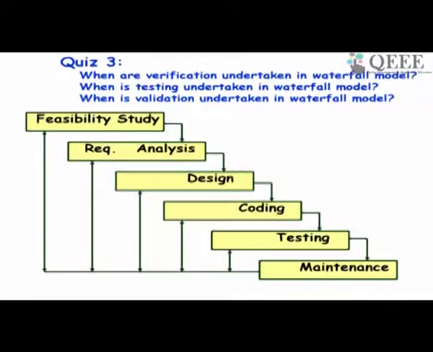Okay, testing: during coding, unit testing is undertaken. Yes, testing takes place here, that is unit testing. And also during the testing phase, integration and system testing take place. So it takes place during coding, which is unit testing, and during testing, which is integration and system testing.